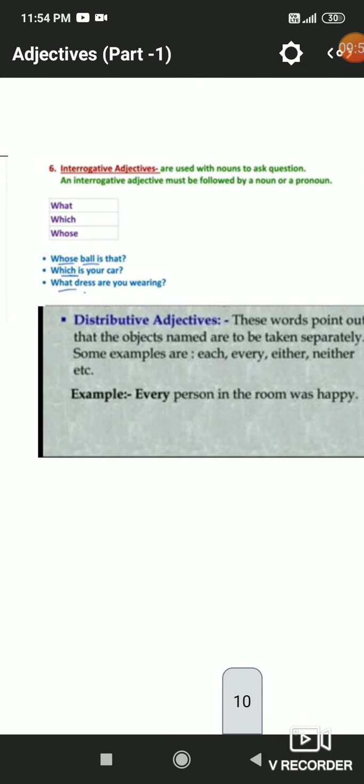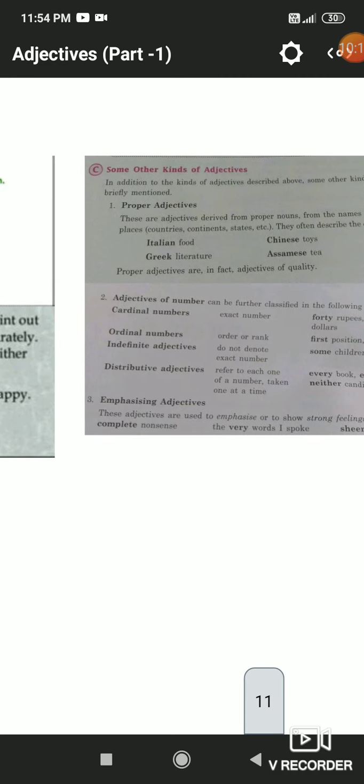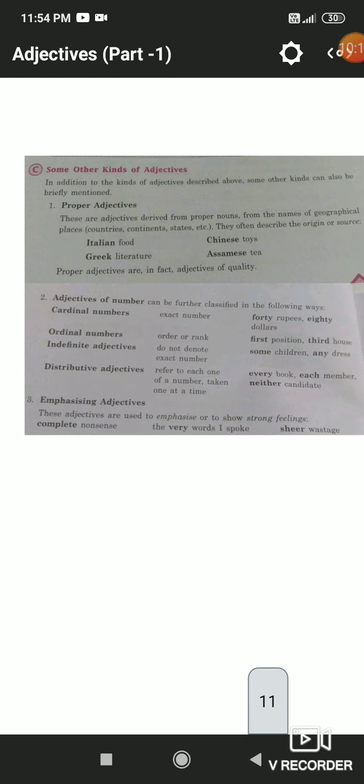Now distributive adjectives. Distributive means to distribute something. When we are using the adjective to show the distribution of a noun or pronoun, they are known as distributive adjectives. Like, every person in the room was happy. Every, each, either, neither, they are known as distributive adjectives.